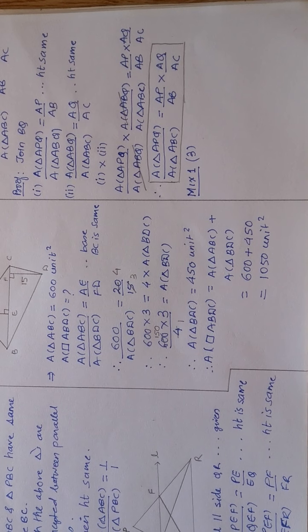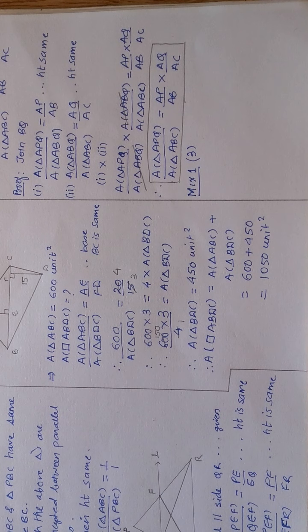Now, we will be discussing problem set question number 3. Pause the video, come to that particular question in your PDF or maybe in the textbook if you have it. The question says, the ratio of areas of two triangles with equal height is 2:3.